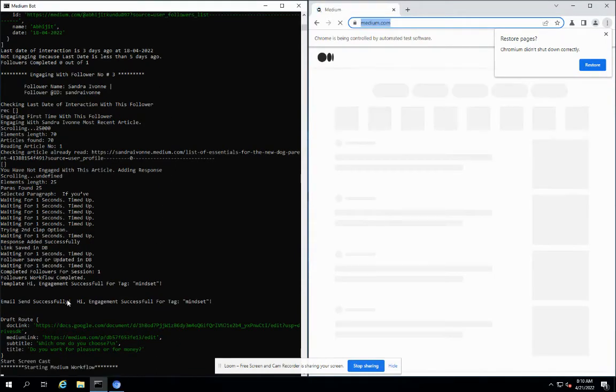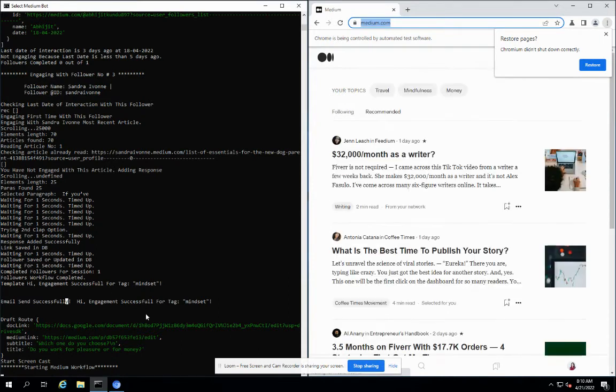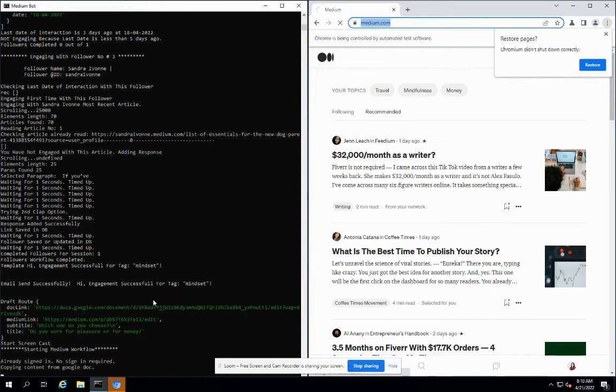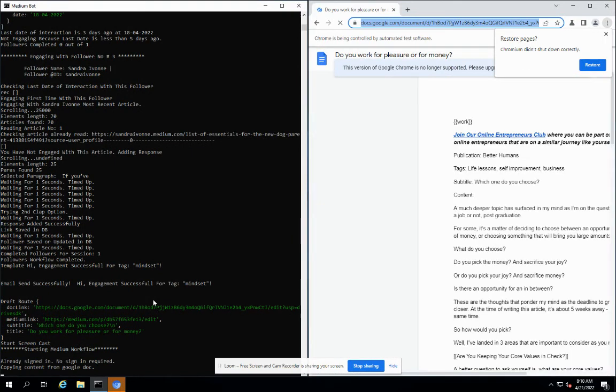As you can see, the bot has picked up details like the Google Doc link, from which it will copy that article, the Medium link, the subtitle, and the title. And one more thing I would like to tell you about this bot is that it maintains the logins. It is using the profile system, and it maintains all the logins and all of that stuff.